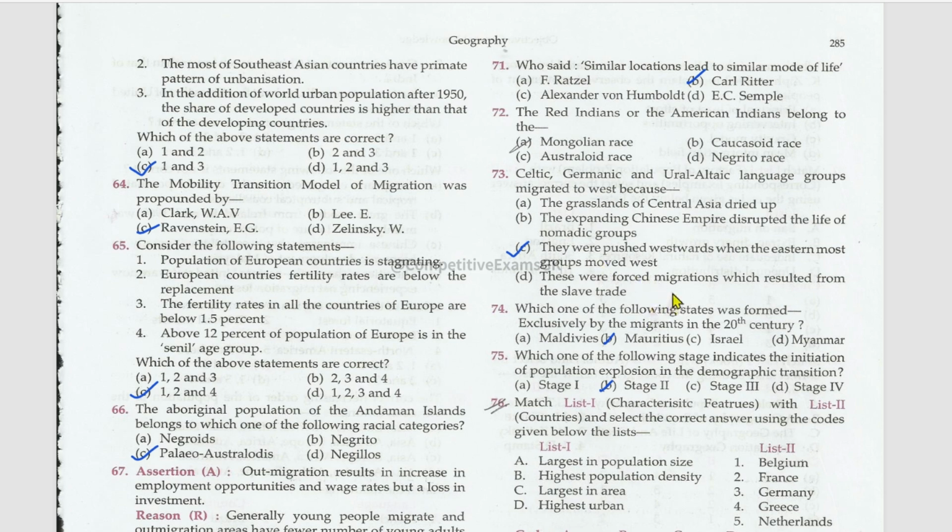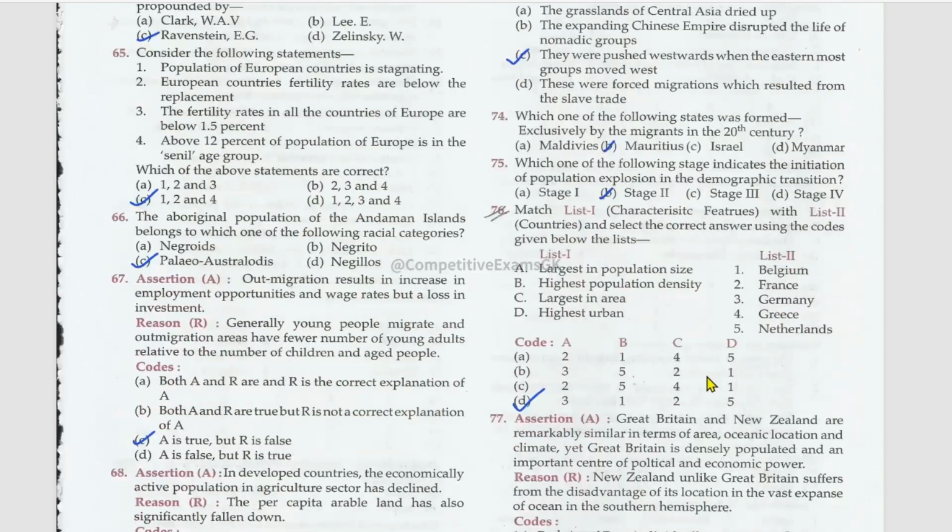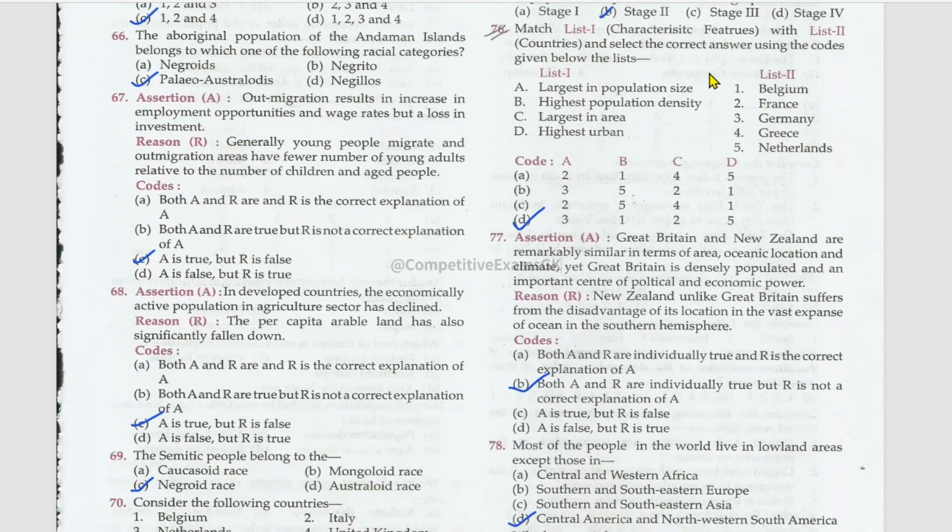Which one of the following states are formed exclusively by the migrants in the 20th century? Mauritius. Which one of the following stages indicates the initiation of population explosion in the demographic transition? Stage 2. Next is matching. List one of the characteristic features and list two of the countries. Largest in population size, Germany. Highest population density, Belgium. Largest in area, France. Highest urban, Netherlands.